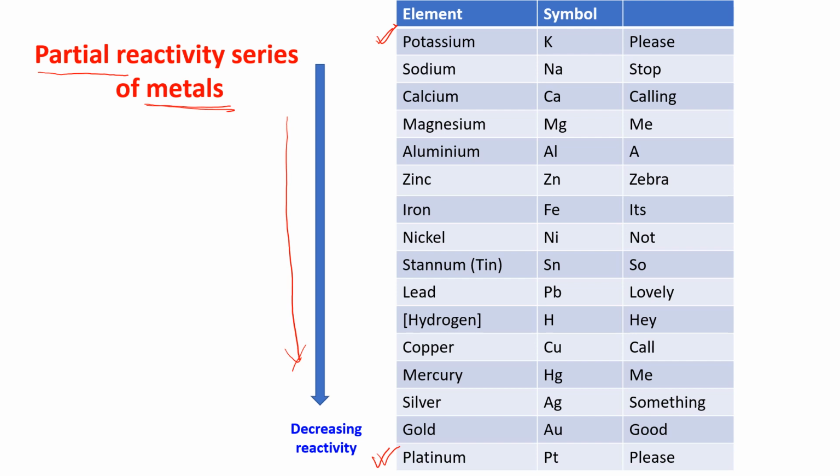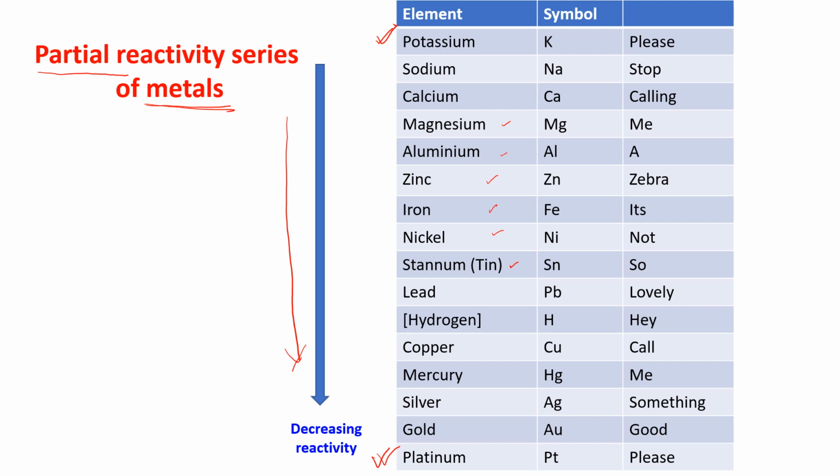These are the metals: potassium, then sodium, then calcium, then magnesium, then aluminium, then zinc, then iron, then nickel, then stannum. That means it is tin. Why it is called stannum?